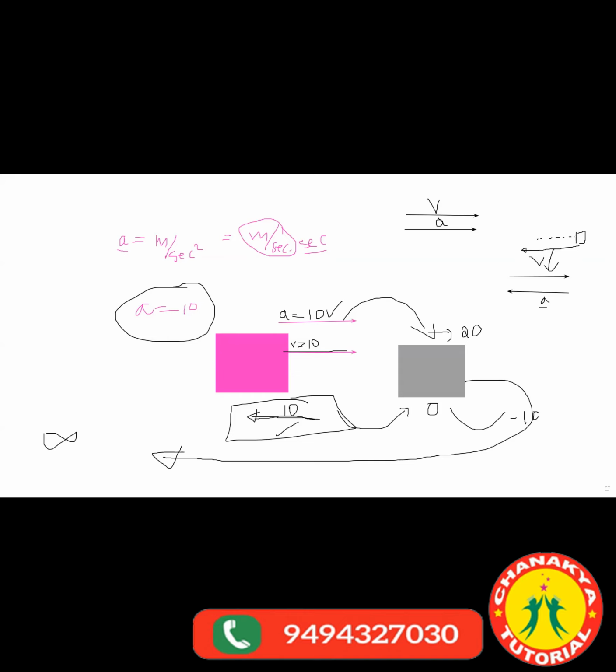Let me clean this. So now, some secret formulas I'm giving you. You won't get this anywhere in any book. One formula is to calculate the displacement or distance. What you need to do is initial velocity plus final velocity divided by 2. You take the average of it and multiply into time. Directly you will get the distance. See what is the initial velocity, see what is the final velocity, divide it by 2, multiply by how much time it is taking, you will get the distance.